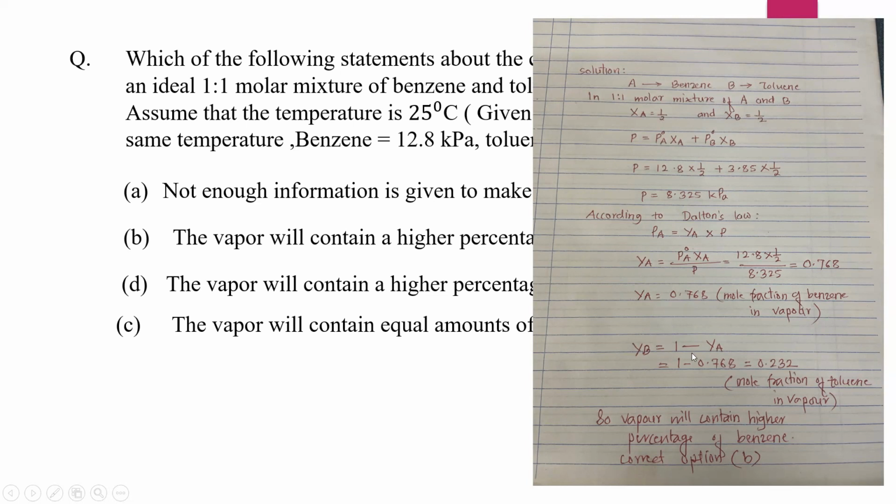YB is equal to 1 minus YA. So 0.232 is the mole fraction of toluene in vapor. So the vapor will contain higher percentage of benzene. So correct answer option is B.